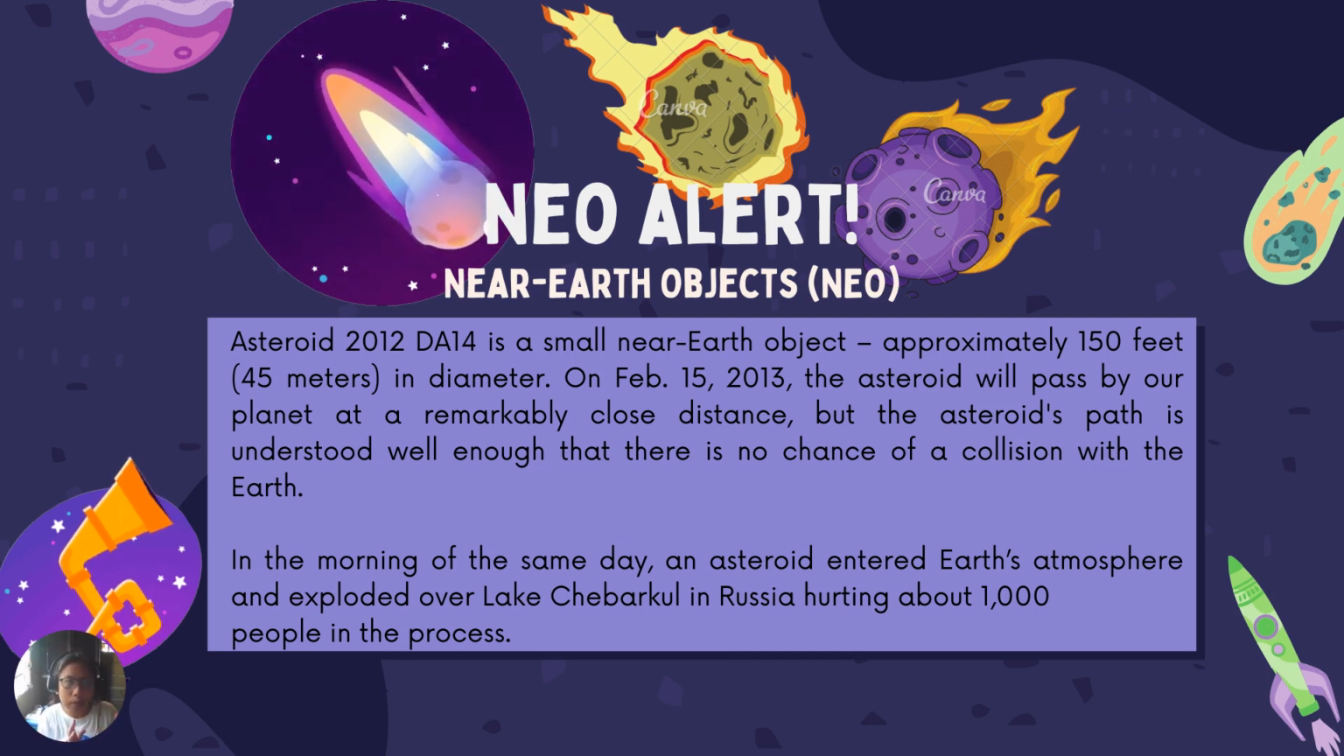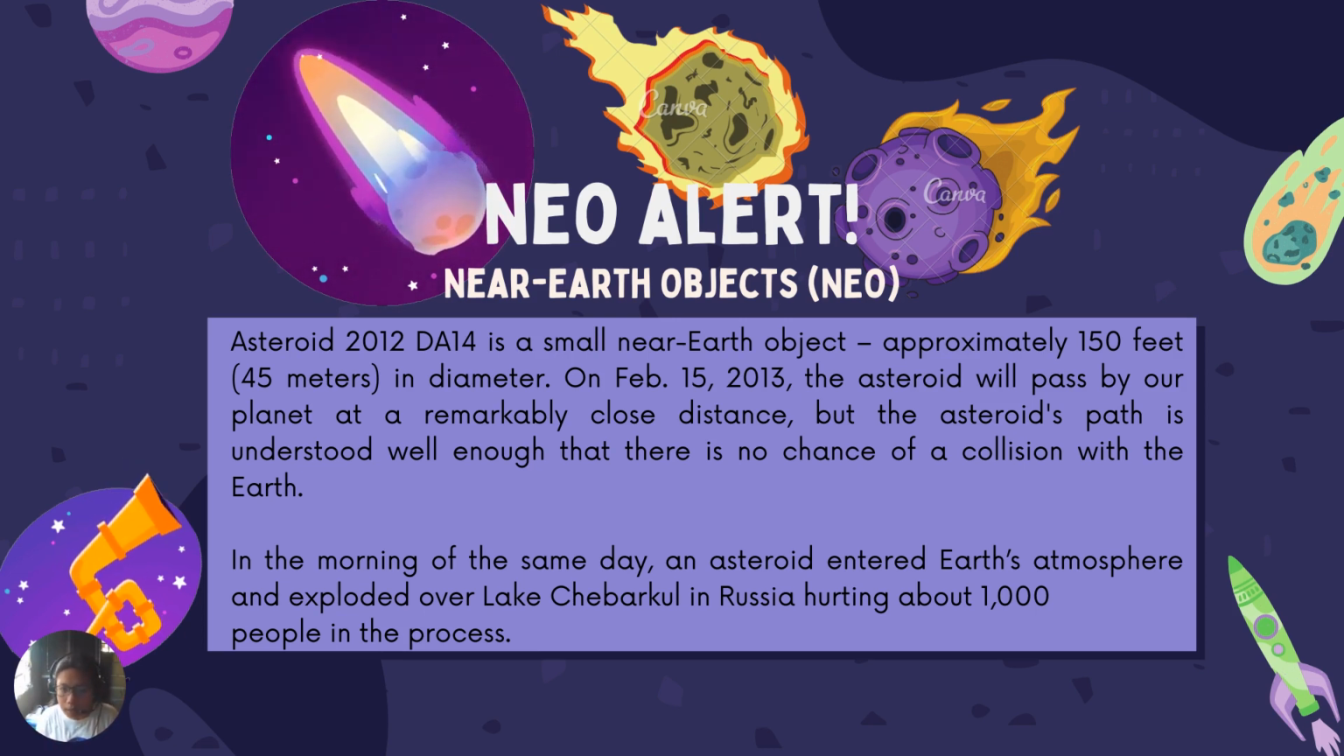So during the time, February 15, 2013 to be exact, that was the time that the asteroid 2012 DA14 passed our planet at an almost close distance. So that time, there is no evidence of collision to our planet.